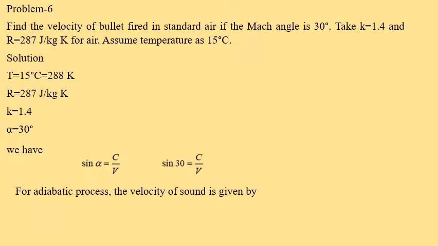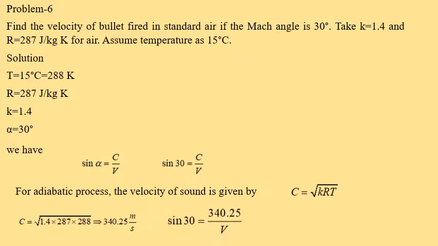For an adiabatic process, the velocity of sound is calculated by using the expression C is equal to square root of KRT, and that velocity of sound is equal to 340.25 meter per second. Then substituting these values in the Mach angle formula, sin 30 is equal to 340.25 by V. So now the velocity of the bullet fired is 680.50 meter per second.